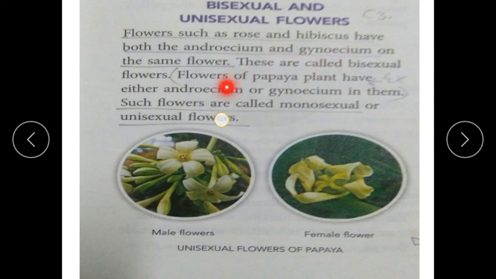But some flowers like papaya have either androsome or gynoecium. In them only one thing is present. Either androsome is there or gynoecium. Both are not present in one flower. Such flowers are called monosexual or unisexual flowers. So what are unisexual flowers? The flowers in which either androsome or gynoecium is present, only one and not both. And the flowers which have both androsome and gynoecium are called bisexual flowers.